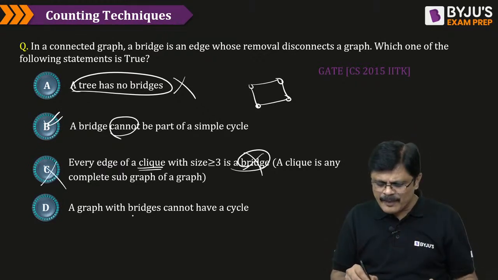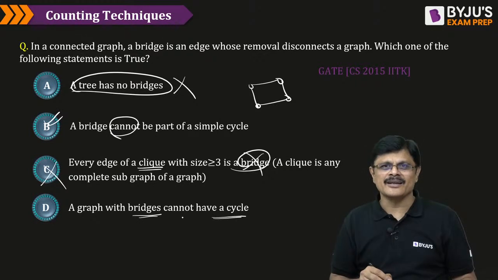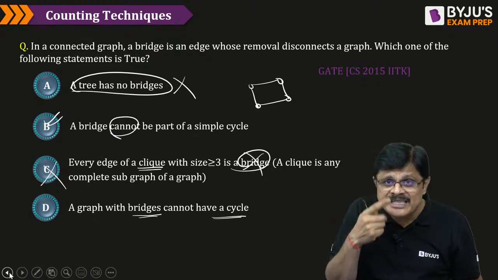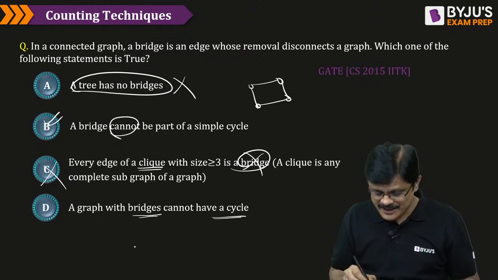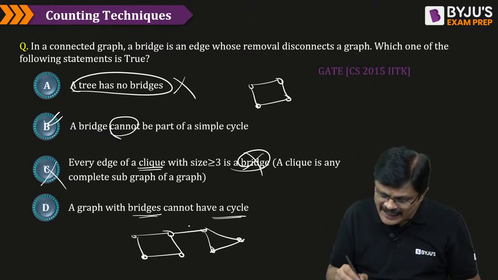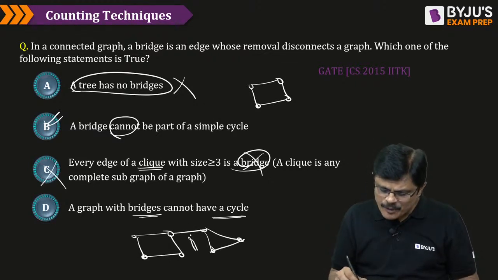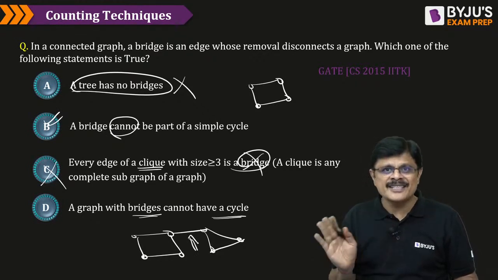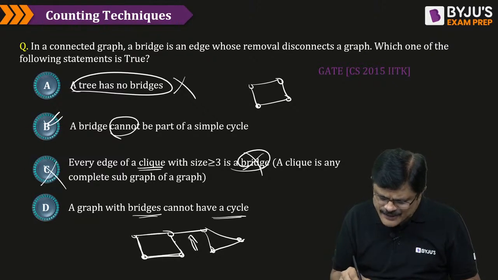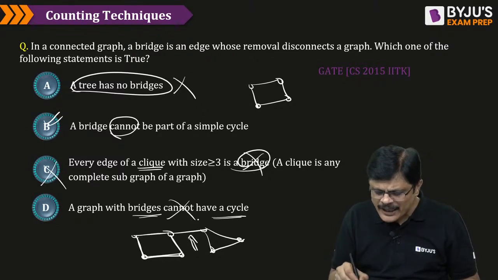A graph with bridges cannot have a cycle. Now, this is where people misunderstand. See, if an edge is in a cycle, it cannot be a bridge. But I can have a graph in which I have a cycle and also a bridge. If you remove this edge, the graph gets disconnected, but the graph has cycles also. So, "a graph with a bridge cannot have a cycle" is wrong.